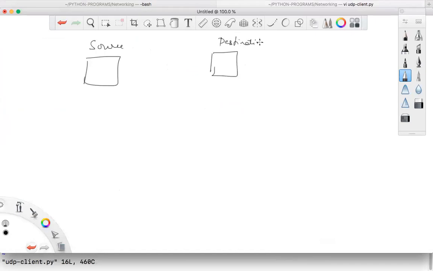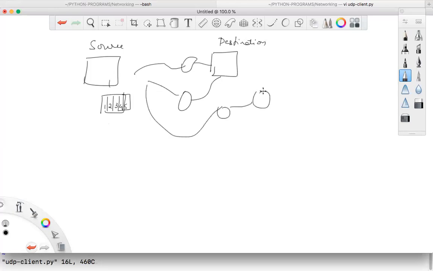Now, what happens here when you're passing some amount of data here, right? It would be broken into pieces and some identification number would be given to all, 1, 2, 3, 4, 5 or something like that. There would be an identification number given, right? And there would be multiple paths to reach this destination. There would be a lot of routers here, and one router connected to another router, then one more router, then go here and all that.